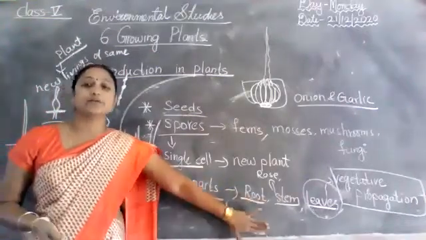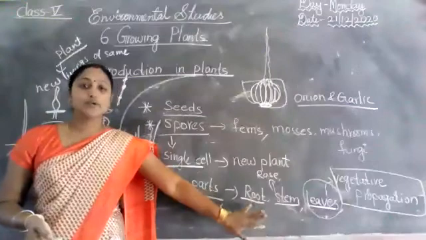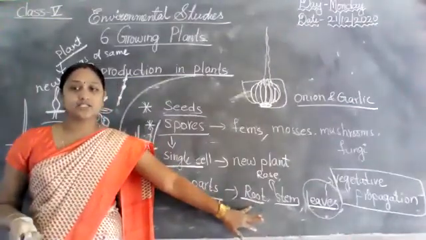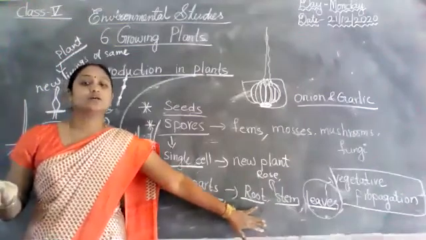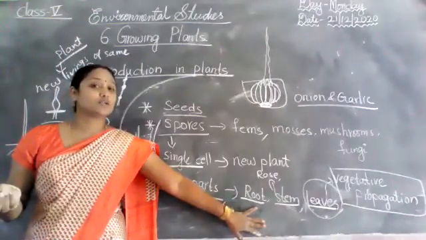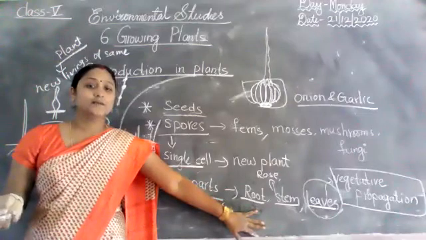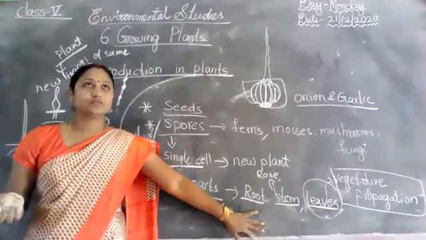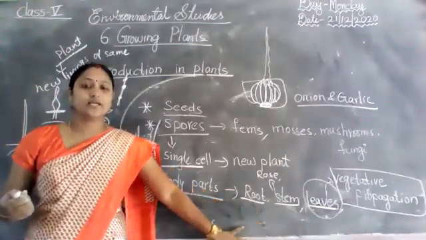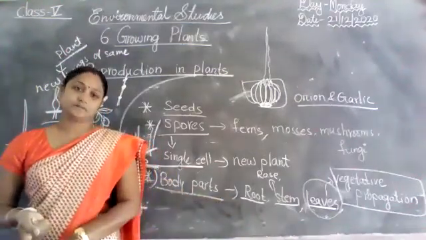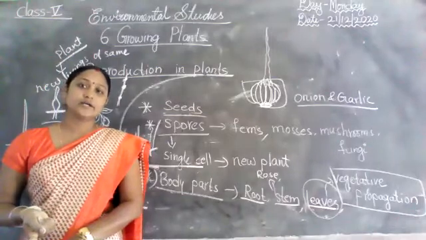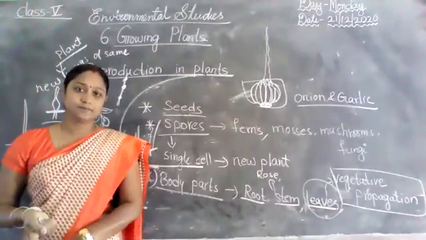For stem, I taught examples of rose plant and money plant. These are the examples of the body parts. And I taught again budding. Okay, children, did you understand all the children?